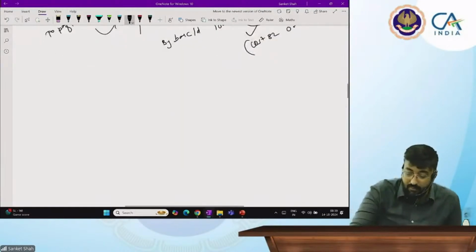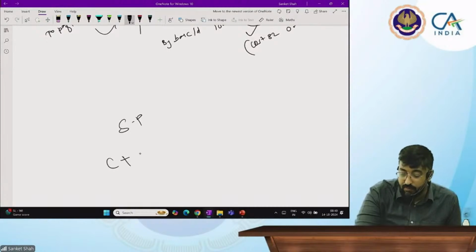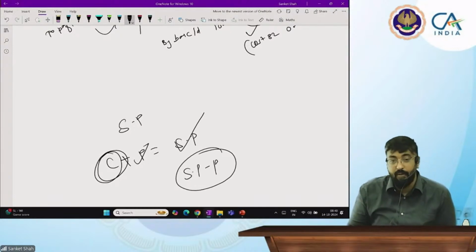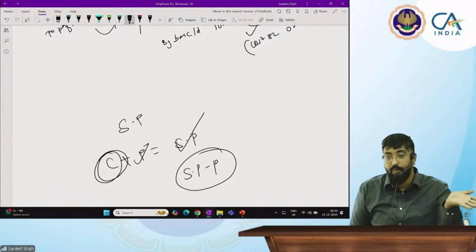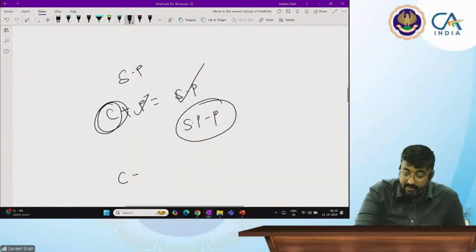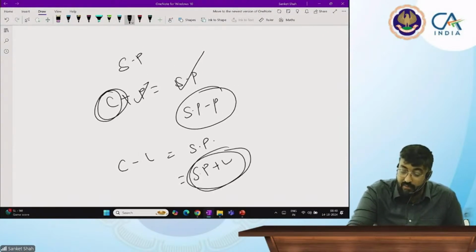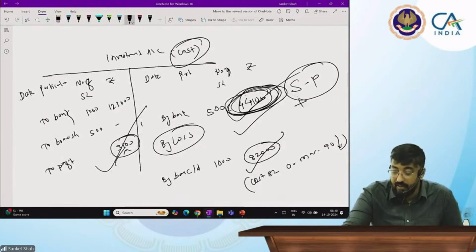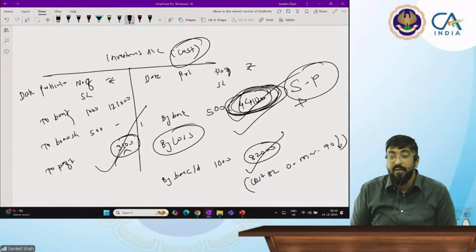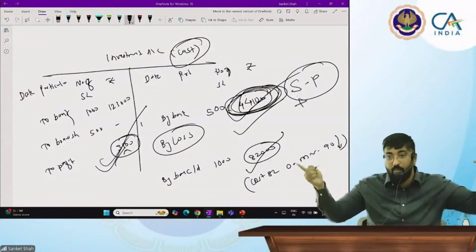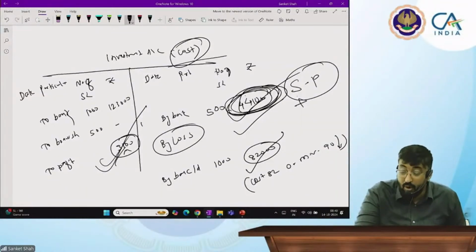See, what is the selling price? Cost plus profit is equal to selling price. If I want to reach at cost, I should deduct profit. So selling price is on the credit side, profit on the debit side. And loss is minus, and then I will get the selling price. So selling price plus loss. Selling price and loss will be on the same side. तांबेश्वरी जी, selling price और loss ये same side पे होते हैं, and profit ये opposite side पे होता है, क्योंकि आपको cost निकालना है. Ultimately मैं cost में interested हूँ.